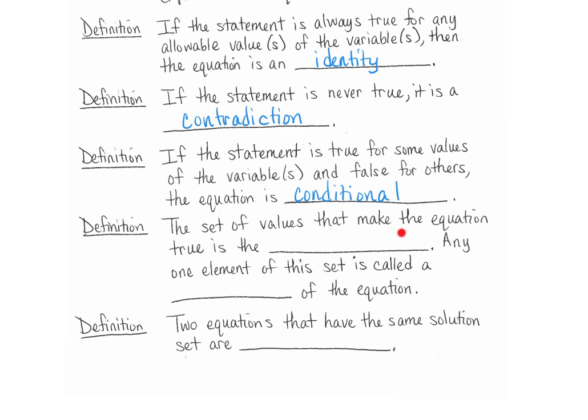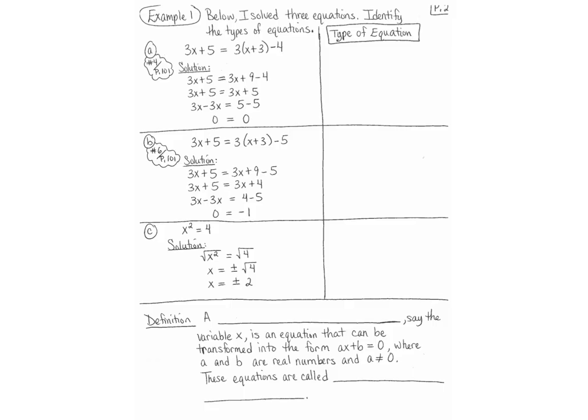The set of values that make the equation true is called your solution set. Any one element of your solution set is called a solution of the equation. And two equations that have the same solution set are equivalent. We use the word equal all the time, but we will say they mean that the equations are equivalent. Okay, so let's look at an example.